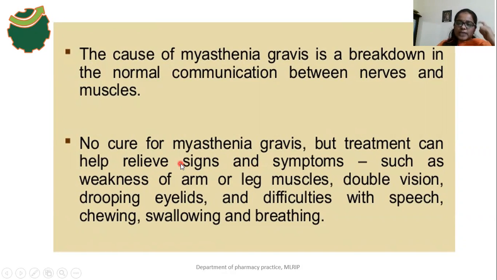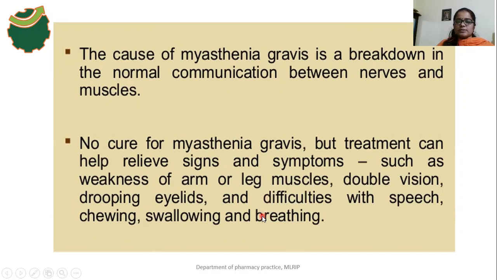So what are the signs and symptoms of MG? There is weakness in the muscles of the arms and legs, the upper limbs and lower limbs, double vision, drooping eyelids, especially the upper eyelid, and difficulty with speech, chewing, swallowing, and breathing.